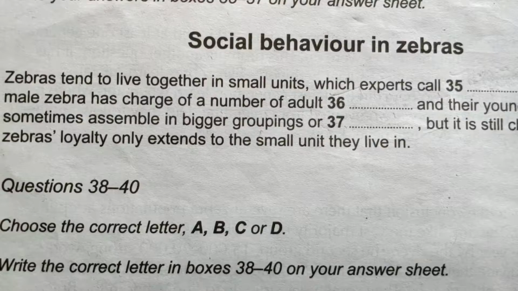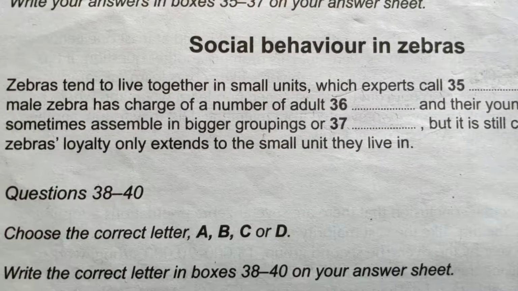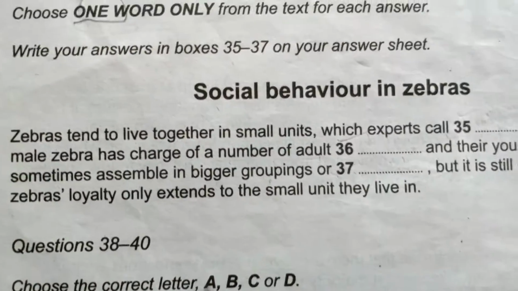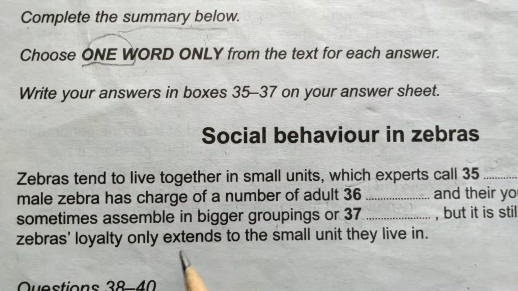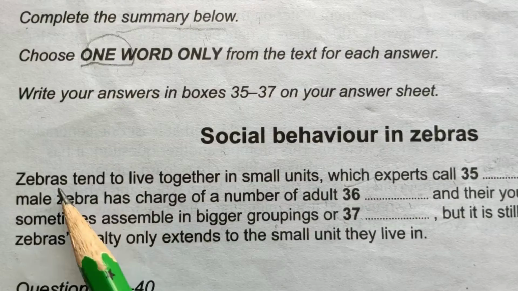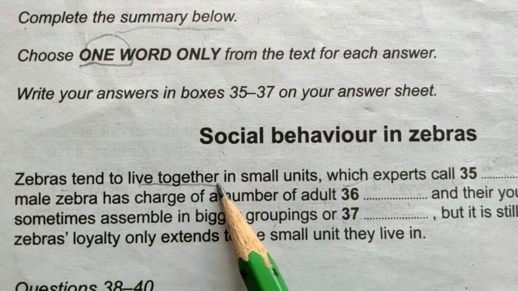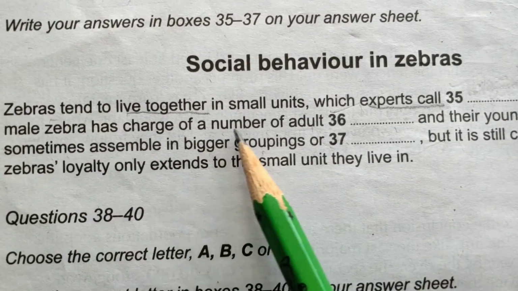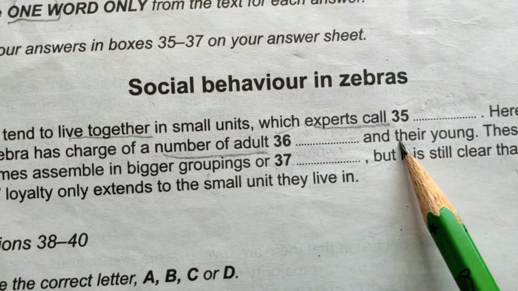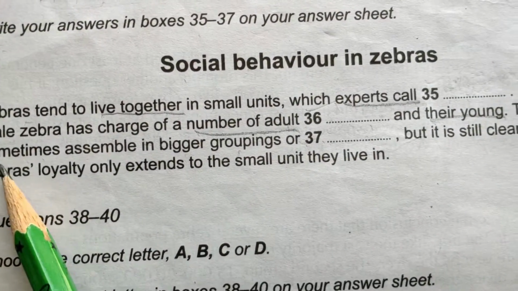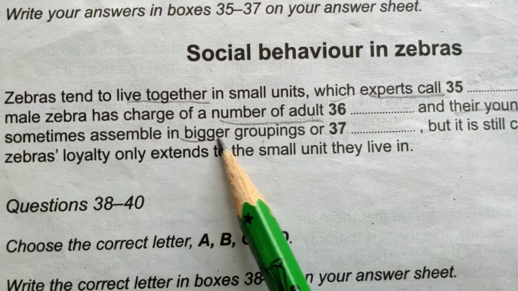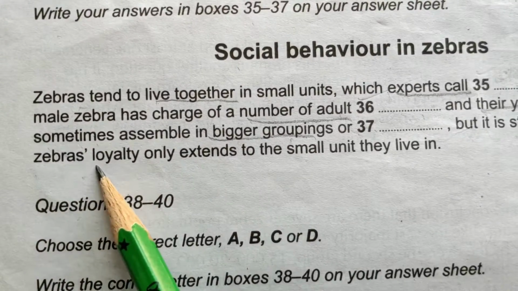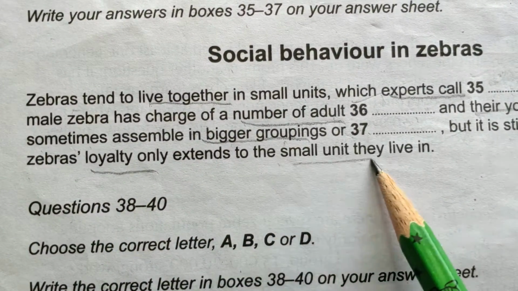Okay. How will I find this? In which paragraph? Let's find the keywords for finding this. Zebras tend to live together, which experts call, number of adults and their young, and loyalty only extends to the small unit they live in.